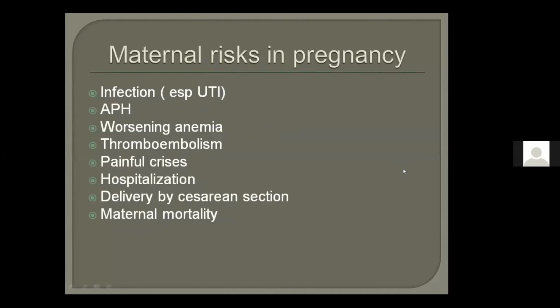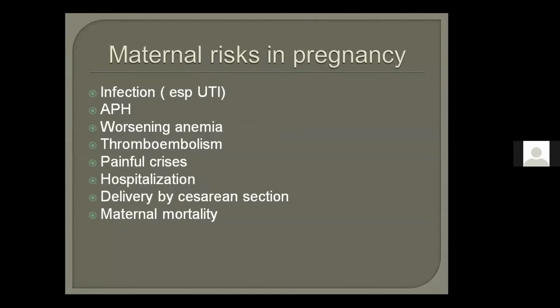The next topic is maternal risks in pregnancy. Previously, we have studied the general risk of sickle cell disease. Now we are studying specifically what problems a mother can have in pregnancy due to sickle cell disease. First of all, infection, especially UTI, is very important.